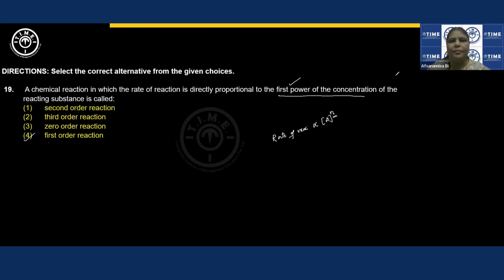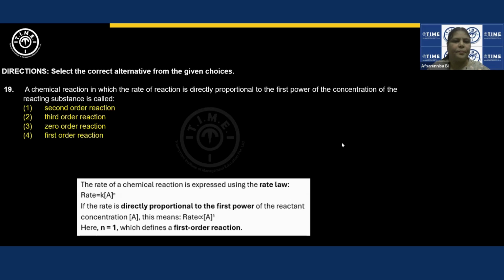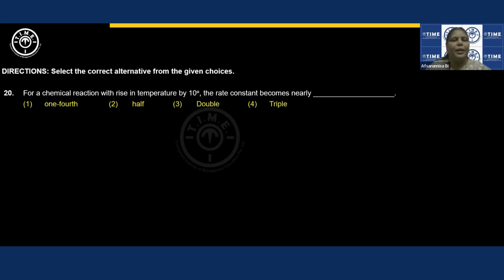Next question. For a chemical reaction with rise in temperature by 10 degrees centigrade, the rate constant becomes, okay, they're talking about rate constant.